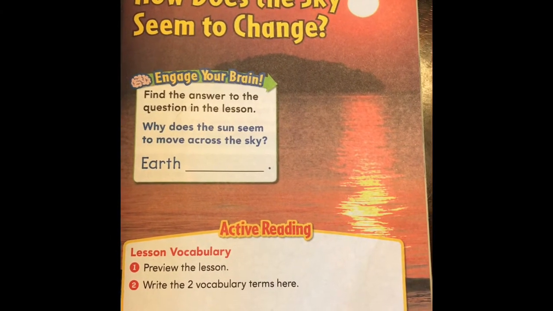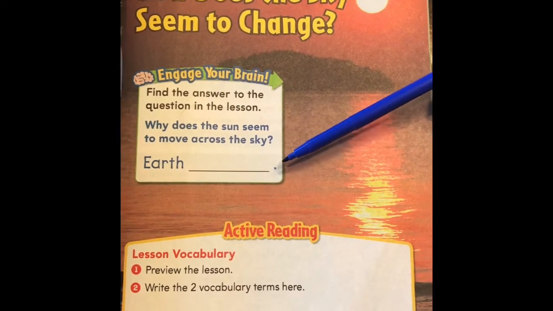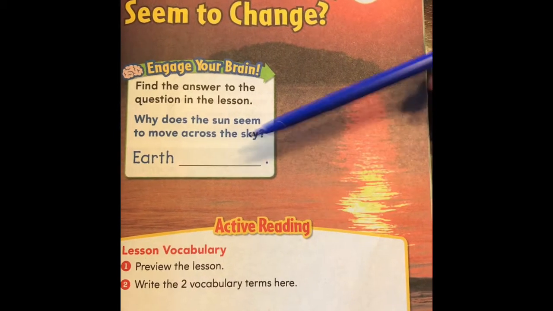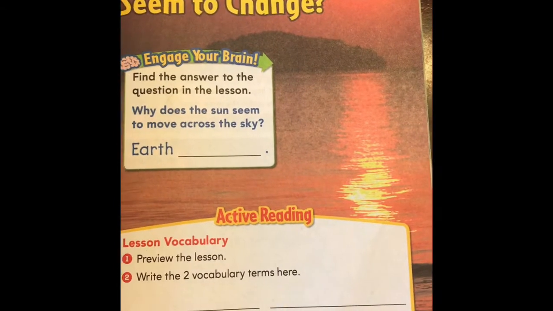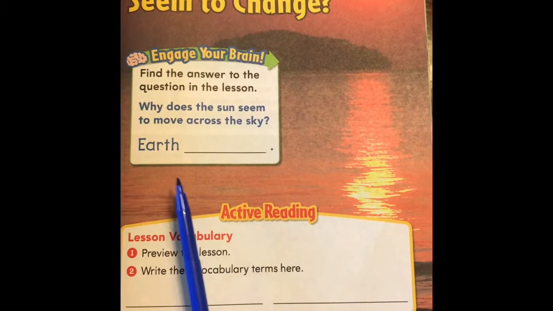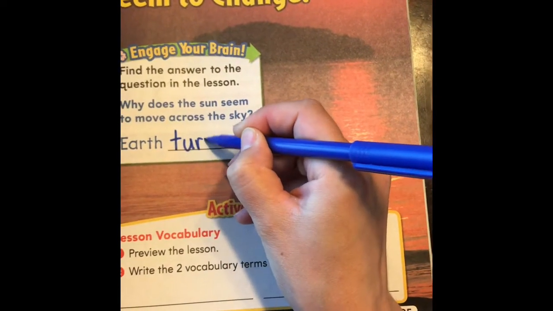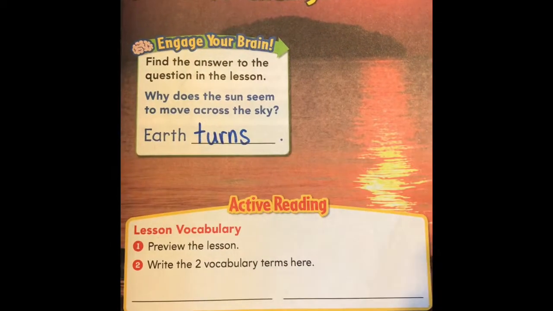Okay, so here we are, page 305. How does the sky seem to change? Now, we're going to start up here with our first question. Why does the sun seem to move across the sky? Well, remember, if you did the Galileo page for extra credit, you know that the earth turns. The sun is actually staying still and we're spinning, but it looks like the sun is moving across the sky.